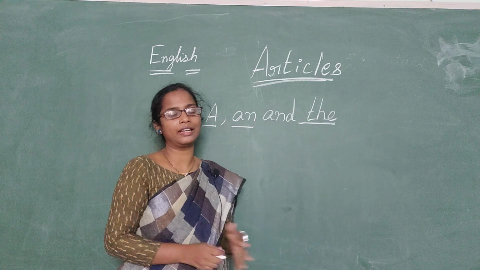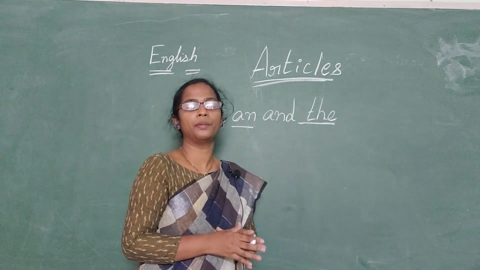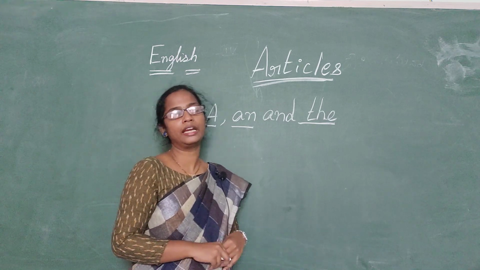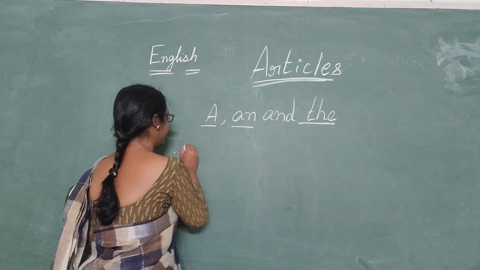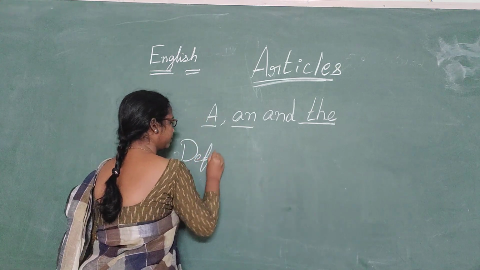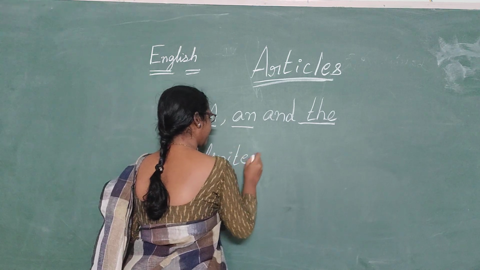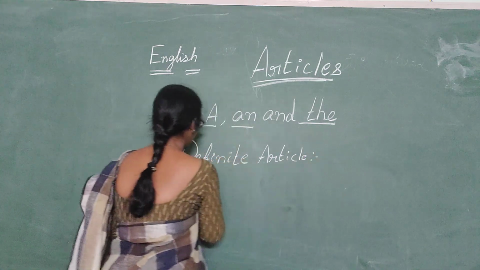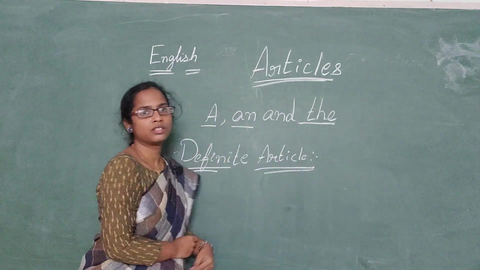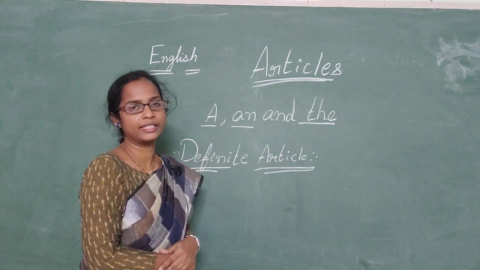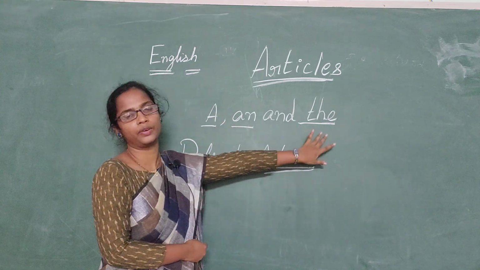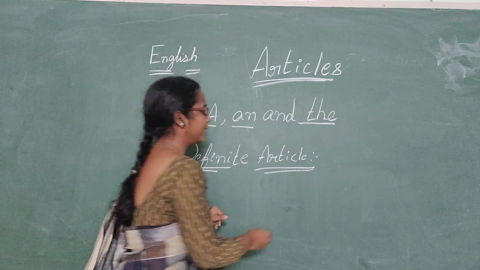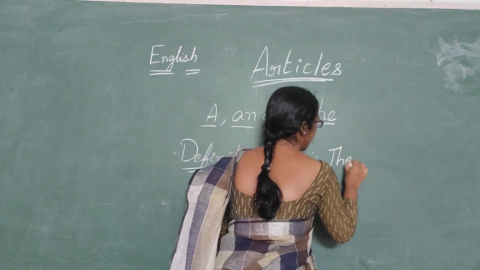These three articles are classified into two different types. How many types? Two different types. One is the definite article and the second one is the indefinite article. What is the first one? Definite article. We have three articles altogether: a, an, and the. What is the definite article here? The. We take the as the definite article.